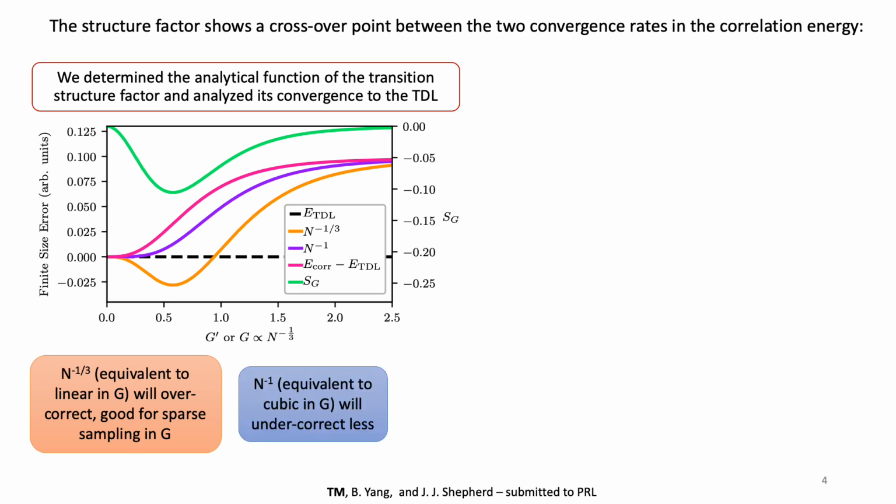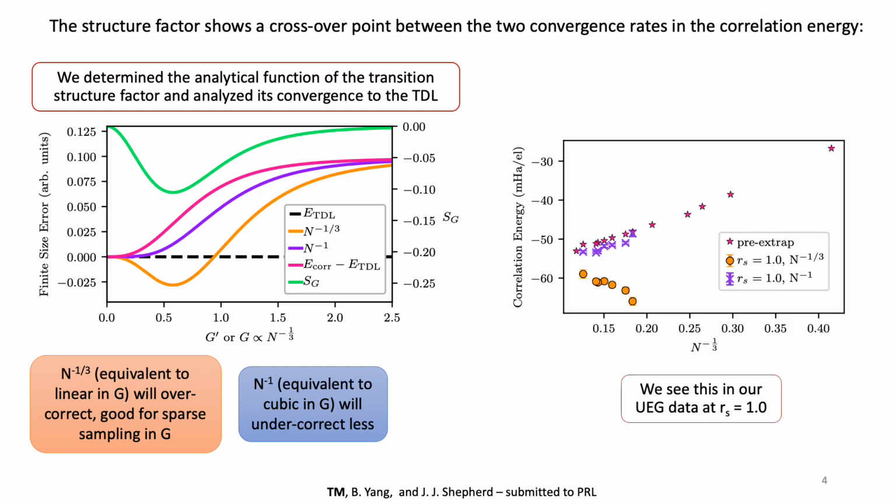The n to negative 1 is a much slower convergence, but is much more reliable, especially in the small G range. Therefore, we determined that there was a crossover point between the n to negative one-third and n to negative 1 power laws around the peak of the structure factor. This crossover is then reflected in our data at large rs.